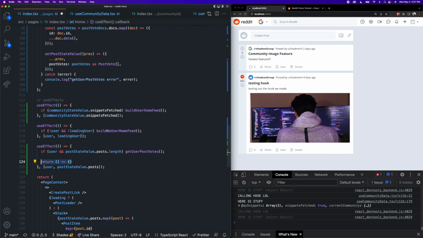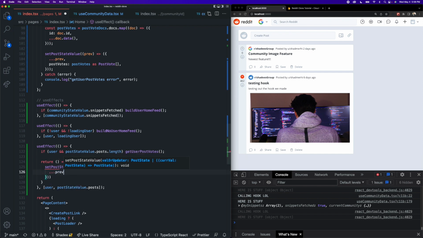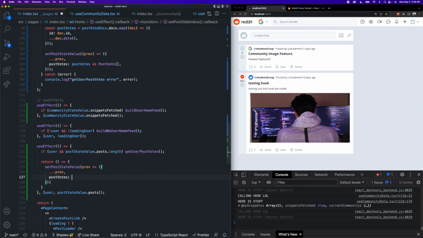In React, this is known as a cleanup function because we typically use them to clean up our data and remove any stale data from our state. So inside of here, all we want to do is clear our post votes. If the user navigates to a community page, the post votes start off on a clean slate. So we can say set post state value and simply set our post votes to be an empty array, just like that. And this is typically what cleanup functions look like.